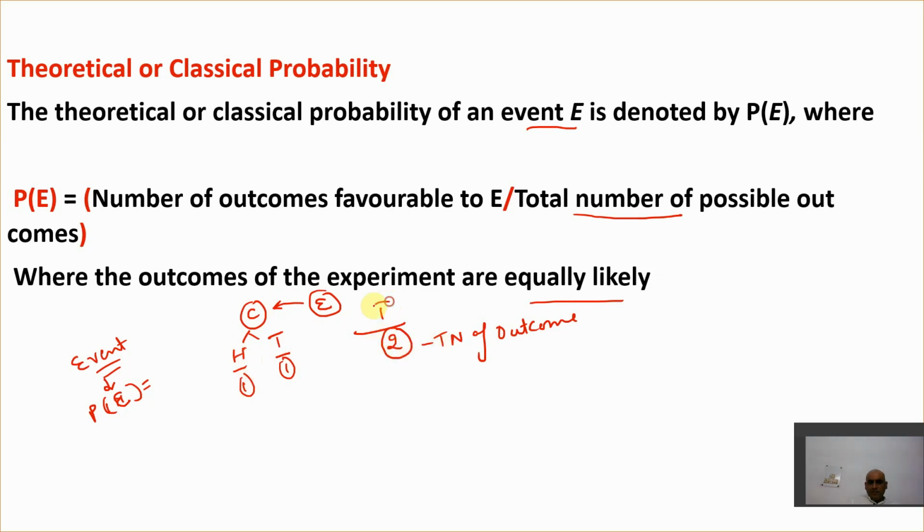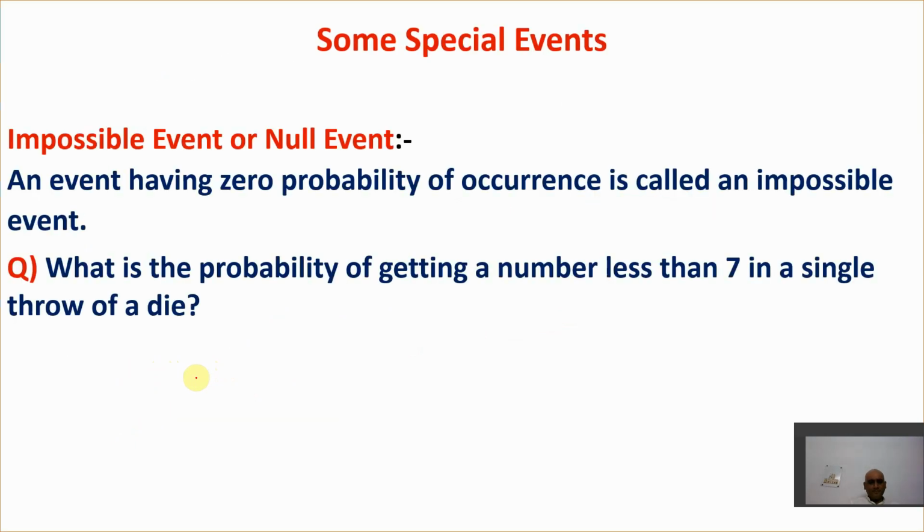2. So in the numerator we have the outcomes favorable to event E. Now what is the event here? The chances of getting a head. This is what an event becomes, right? I hope what I am saying you are able to get. So in this way we are able to find the theoretical probability. Very, very simple. When we solve some questions, you will get it very easily.